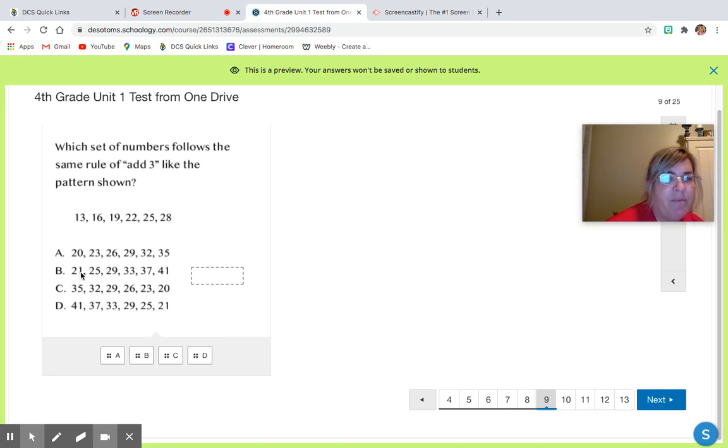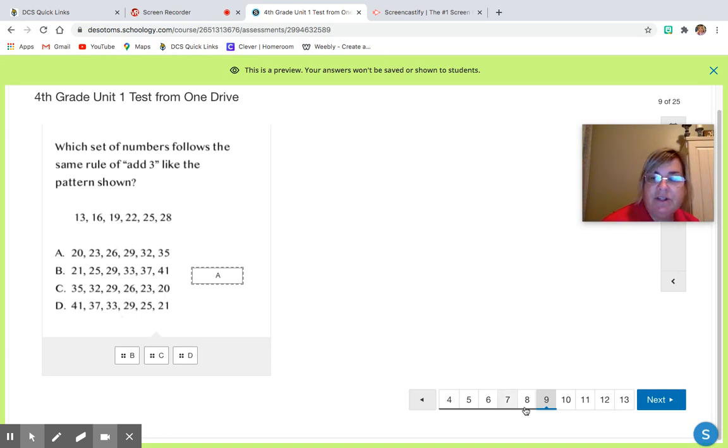We can see that we're going up, but 21 plus 3 would be 24. So that wouldn't work. 35 to 32, we're going down, we're subtracting. 41 to 37, we're going down, we're subtracting. So the correct answer would be A. Now, what I will tell you is sometimes they like to trick you. So it's very important that you make sure you go all the way through, because sometimes they may have 2 answer choices where you're adding 3, and they may add 3 the first and the second one, but then they change it on you. So make sure that you carry it all the way through to make sure that you are adding 3. But we can see that we were, because this one we eliminated B, C, and D immediately.